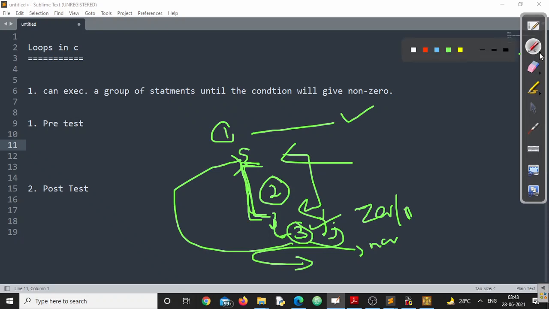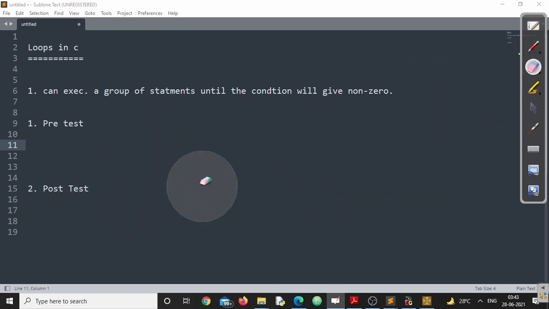Could you understand this point or not? I hope you can understand. If not, let us go for some more examples. We are talking about the post-test loop. In post-test loops, what happens? Suppose let me write n equals 1. There is a post-test loop.